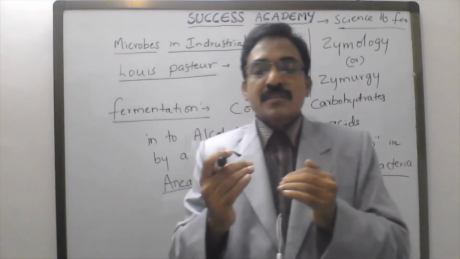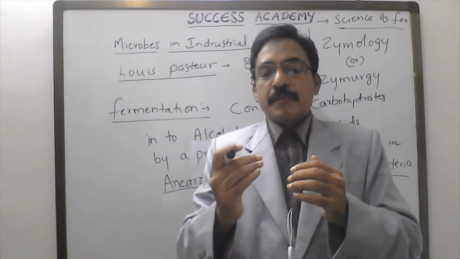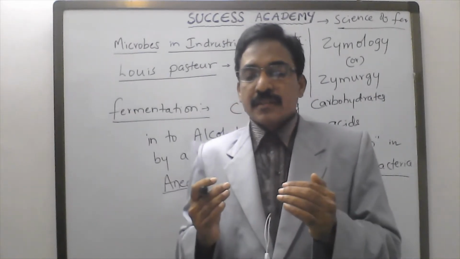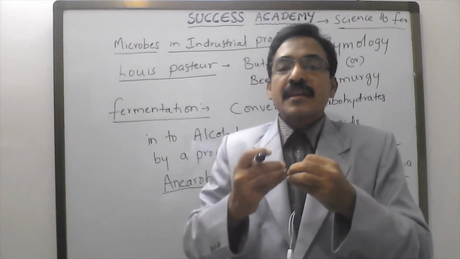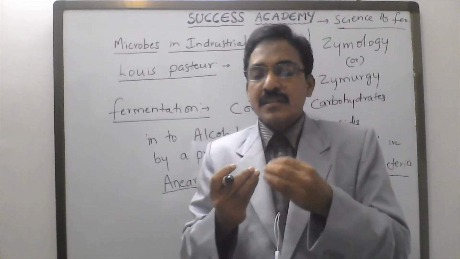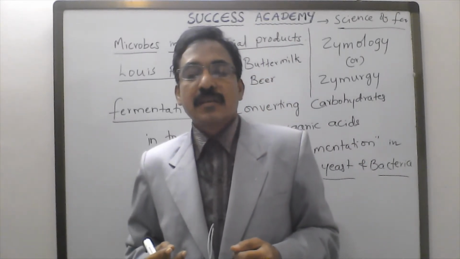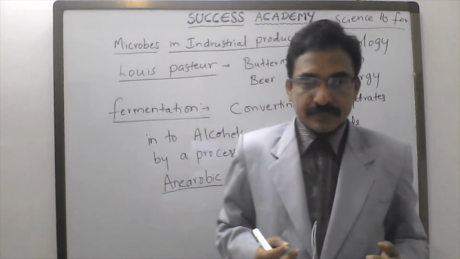Why this process? In the malting process, the starches present in the cereal grains are converted into sugars such as glucose and fructose. The making of malt from a cereal grain is called malting.